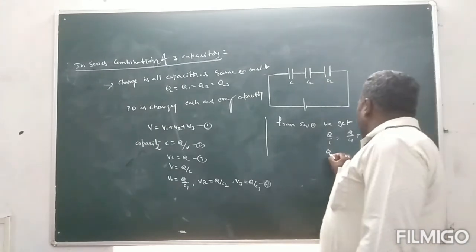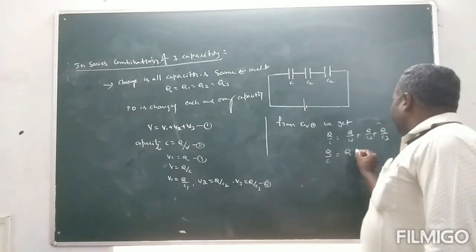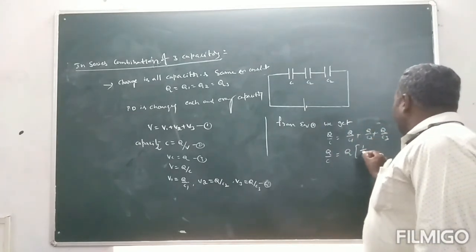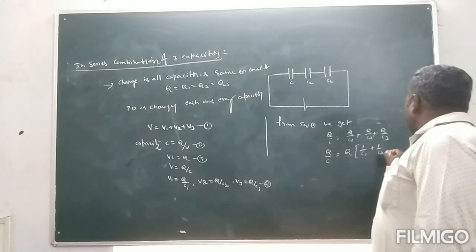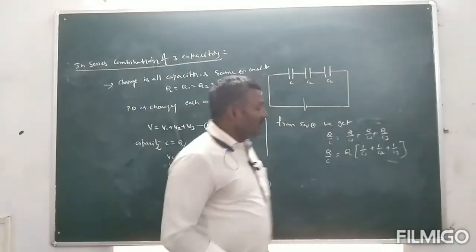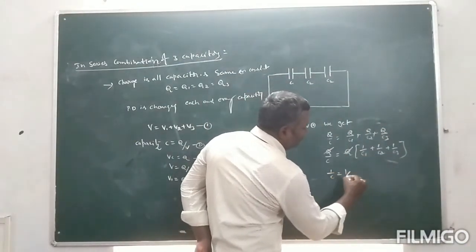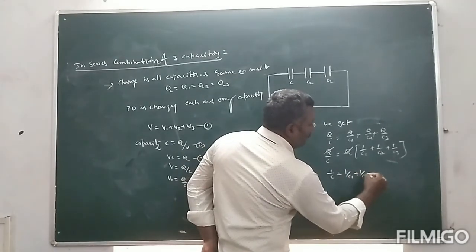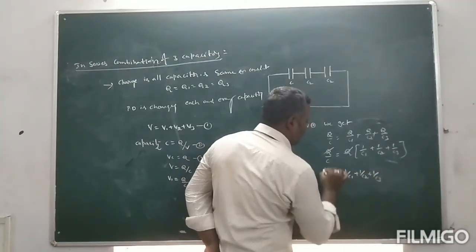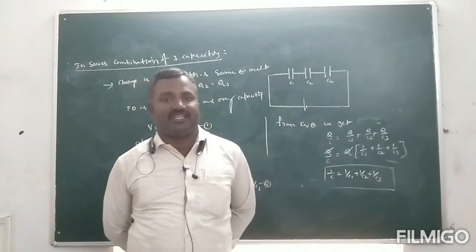Here Q is constant, therefore it is the common term: Q by C is equal to Q times (1 by C1 plus 1 by C2 plus 1 by C3). So Q cancels. Therefore 1 by C is equal to 1 by C1 plus 1 by C2 plus 1 by C3. This is the equivalent capacitance of a series combination.